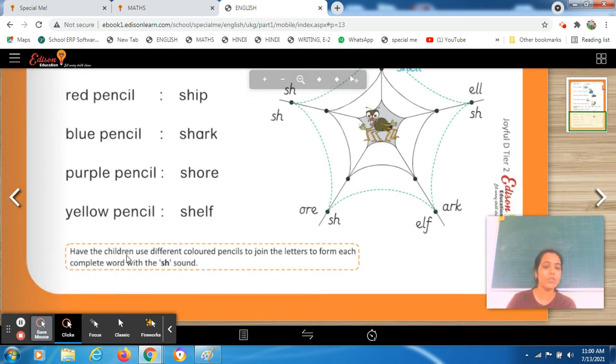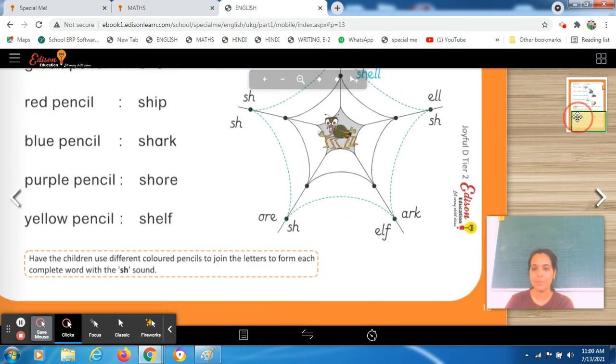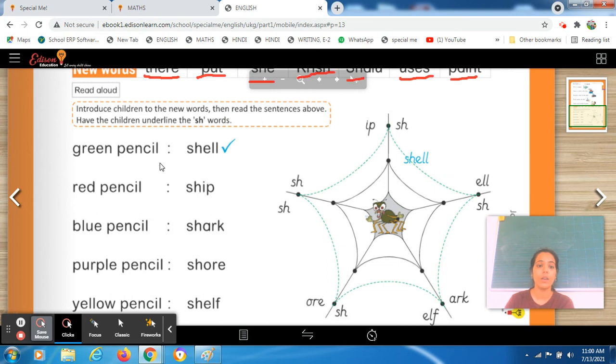Have the children use different colored pencils to join the letters to form each complete word with the sh sound. So what will you require to complete this worksheet, students? You need to have pencil colors. If you don't have pencil colors, you will pick the crayons. Okay, आप crayons भी pick कर सकते हो, but here you have to observe first and then complete this worksheet. Okay, fine. Let's start. Okay, now students, see.